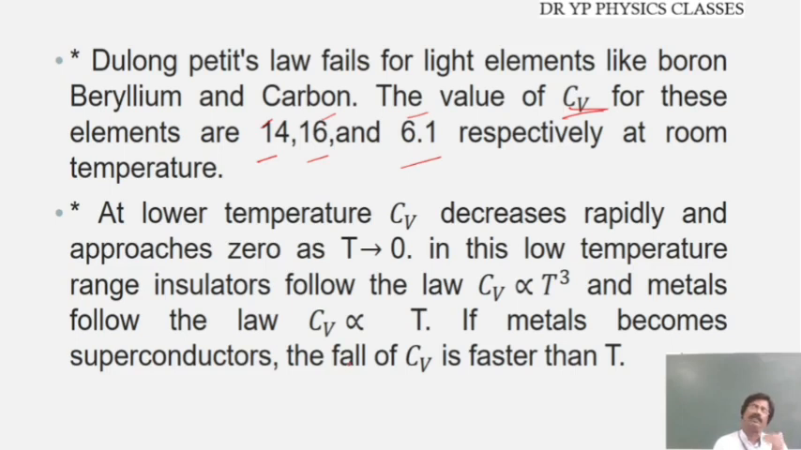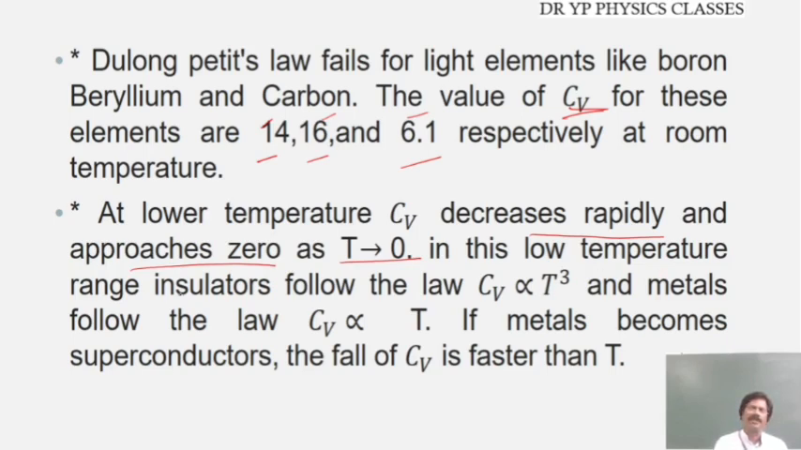But the statement of Dulong-Petit's law is that it is around 25 joules per mole per Kelvin. When I consider lighter elements like boron, beryllium, and carbon, it is not the same; the value is very, very less. This is one drawback of Dulong-Petit's law. And the second one is that at lower temperature, Cv decreases rapidly and approaches 0 as T tends to 0.